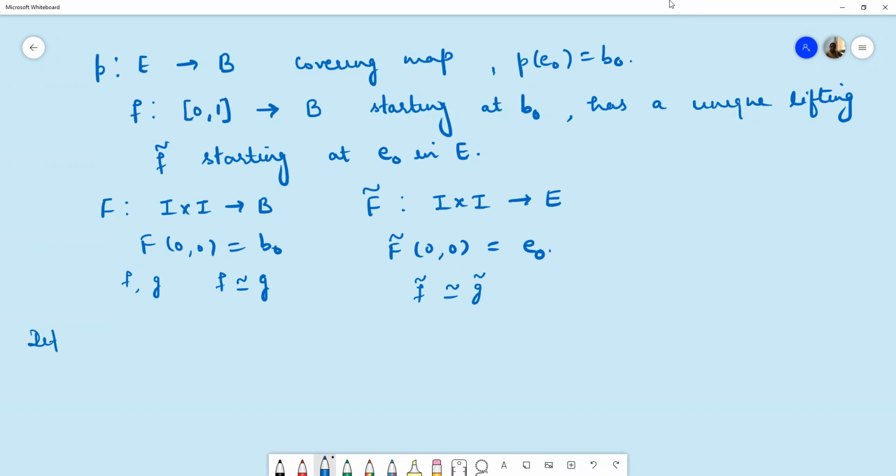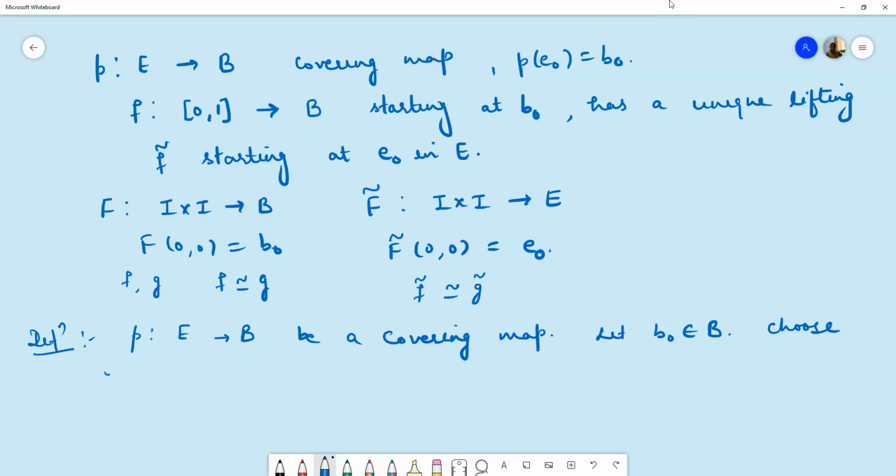Now, what is the lifting correspondence? Suppose P is a covering map from E to B, and we choose a point B naught in space B. Let B naught be in B. Then we choose a point E naught such that the image of this E naught is B naught, meaning we choose a point E naught in the inverse image of B naught.